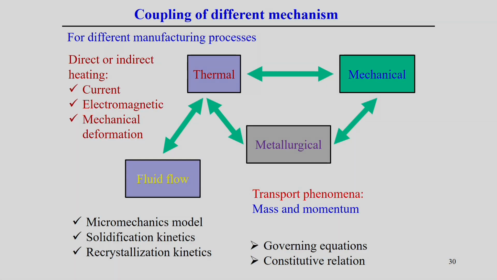Now, the last part of this component: if we look into manufacturing problems, we can see that for different manufacturing processes there is a need for direct or indirect heat generation, and this heat generation can be done in different ways. In case of the welding process, we can directly create an electric arc, but passage of the current is required. Or we use the electric current in such a way that there may be some resistance. That resistance follows Joule heating fundamentals such that heat generation may also happen at the interface.